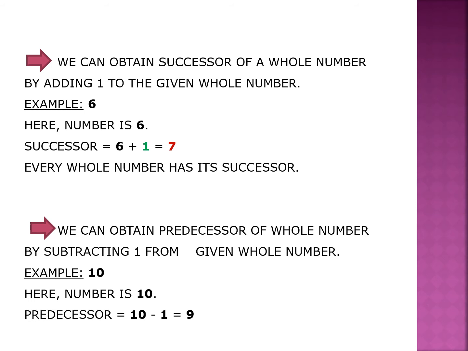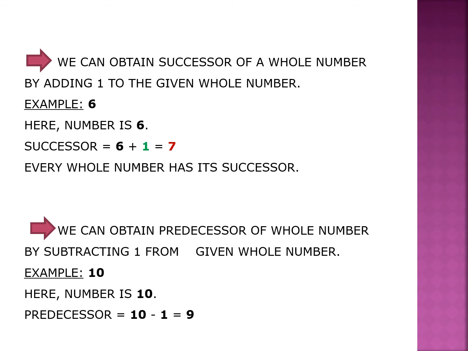Now see the given examples. We can obtain the successor of a whole number by adding 1 to the given whole number. For example, if the given number is 6, how would you obtain its successor? Yes, you can obtain the successor of 6 by adding 1 to it. If you add 1 to 6, it will give you 7. So 7 is the successor of 6. You can see that 7 comes just after 6.